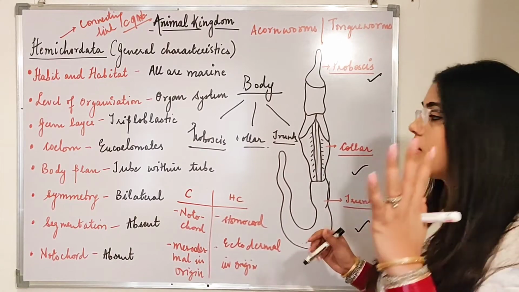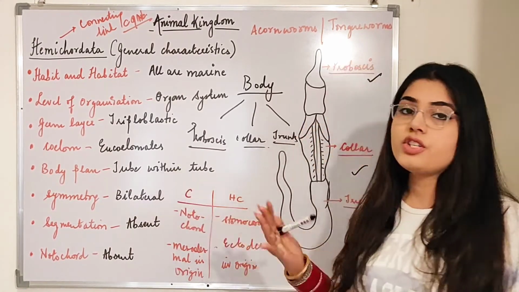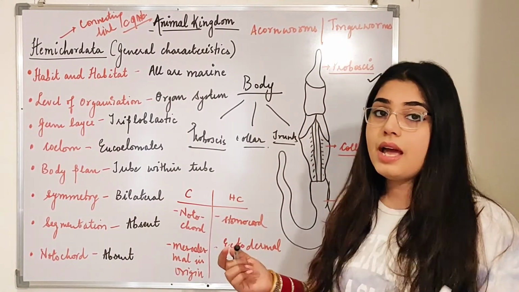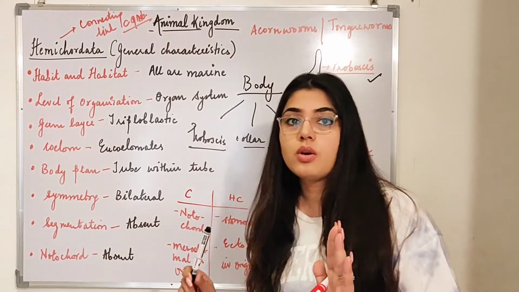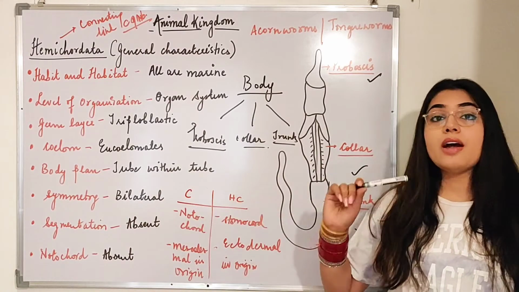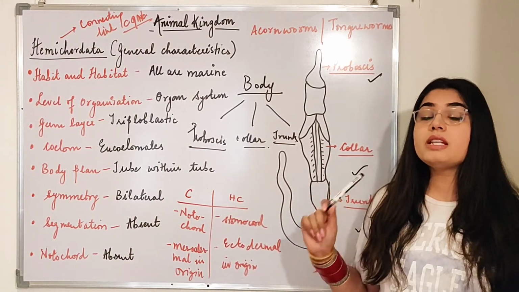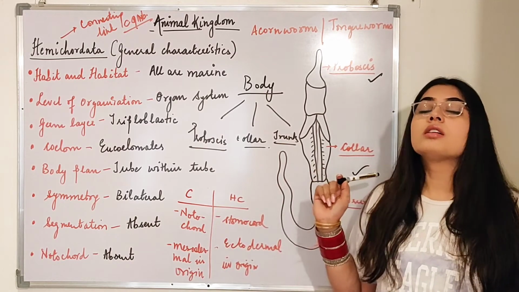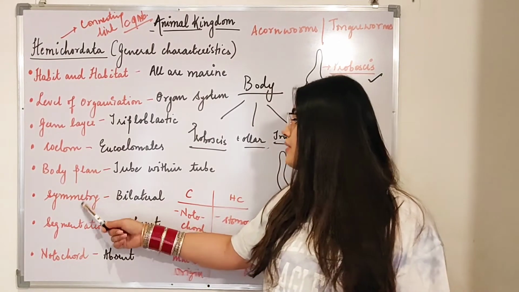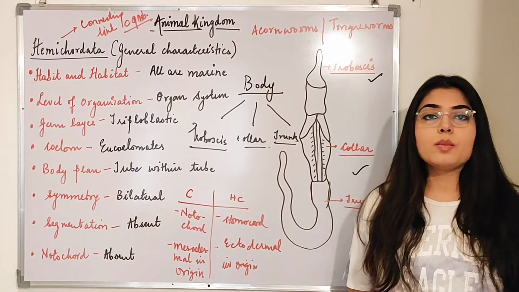This we have already done. Then tube within tube, they have a deuterostomic structure. That means the blastopore leads to the formation of the anus first and second the mouth. Then symmetry, bilateral. Segmentation and notochord both are absent.